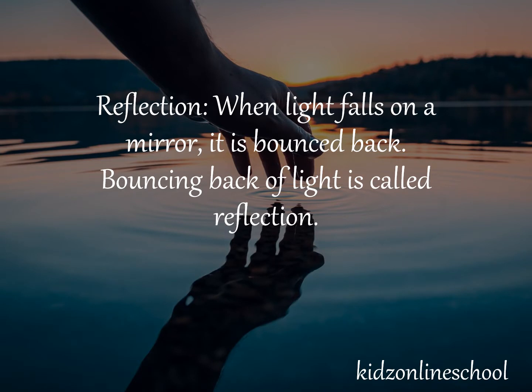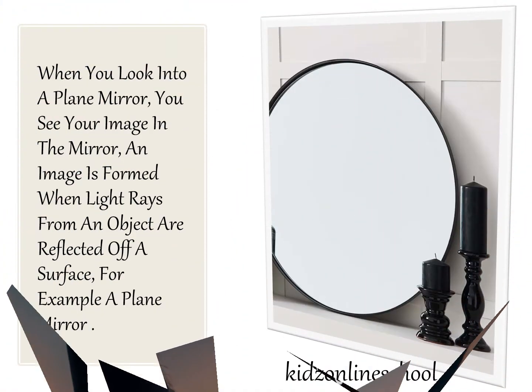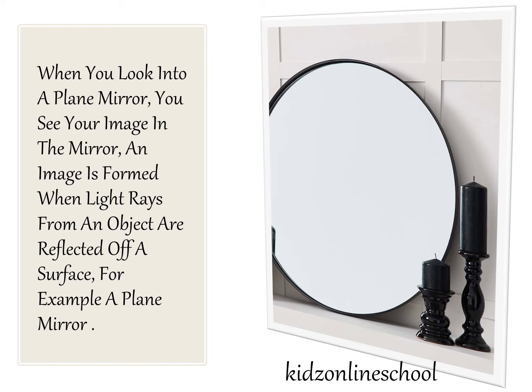Reflection. When light falls on a mirror, it is bounced back. Bouncing back of light is called reflection. When you look into a plane mirror, you see your image in the mirror. An image is formed when light rays from an object are reflected off a surface, for example, a plane mirror.